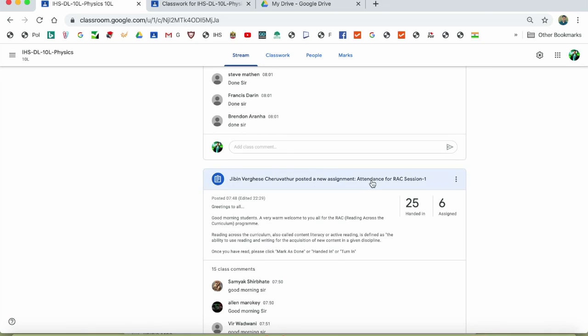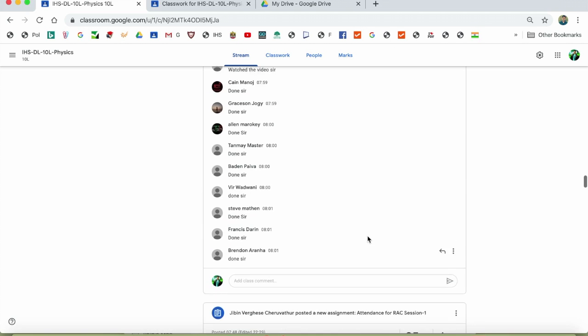Okay, this is the attendance. This 6 means non-Islamic students. For attendance, most of the students have handed in. For other posts we cannot see that handed in for all the students, but here 6 were Islamic students and we can see the other students over here. All students have enrolled over here.